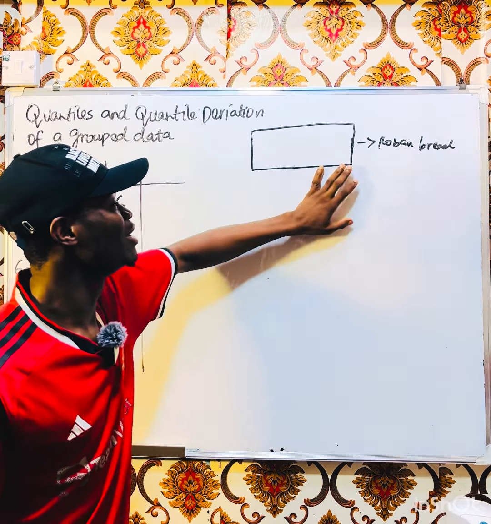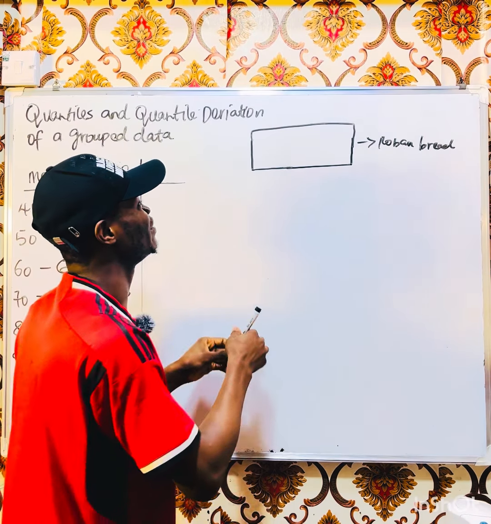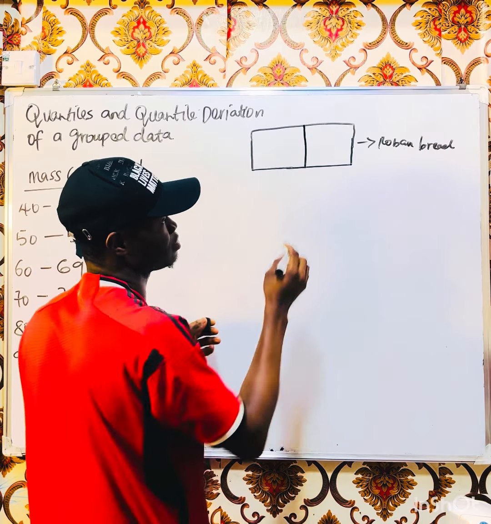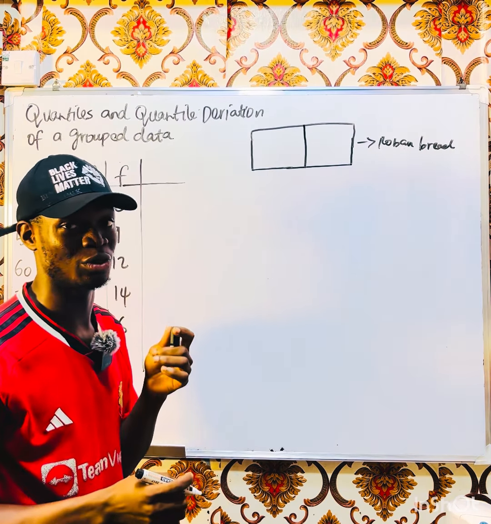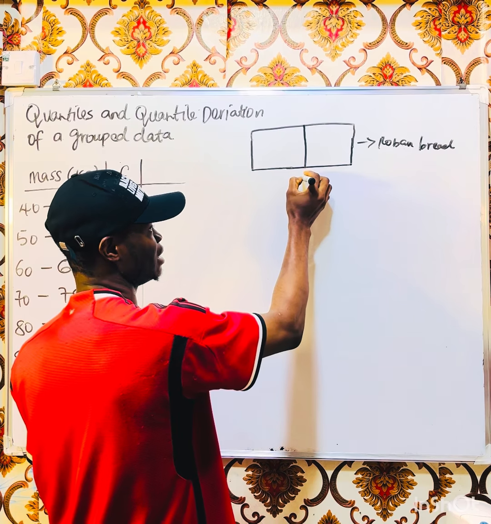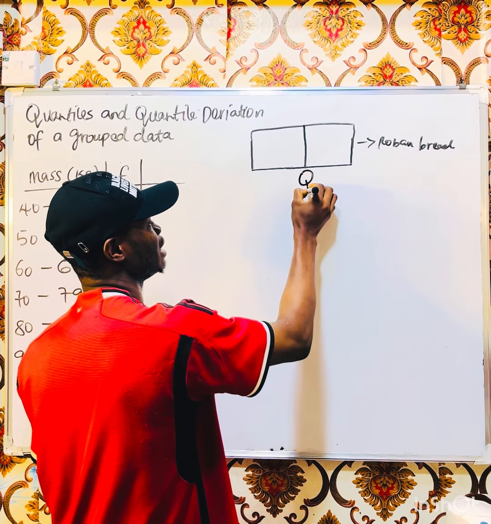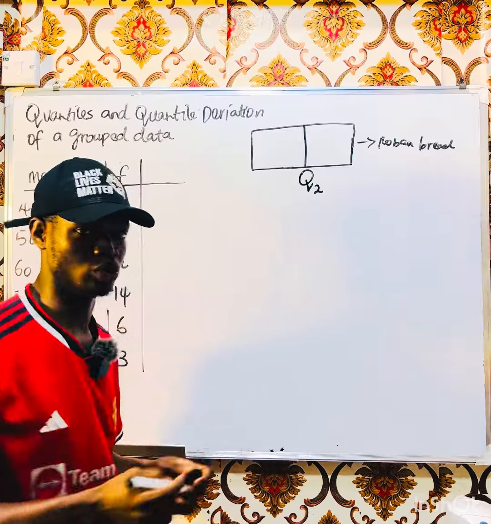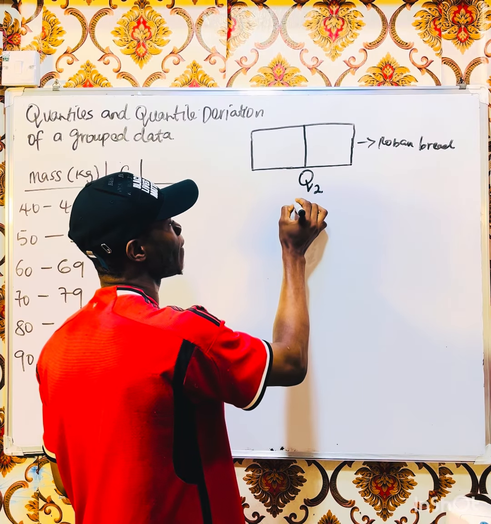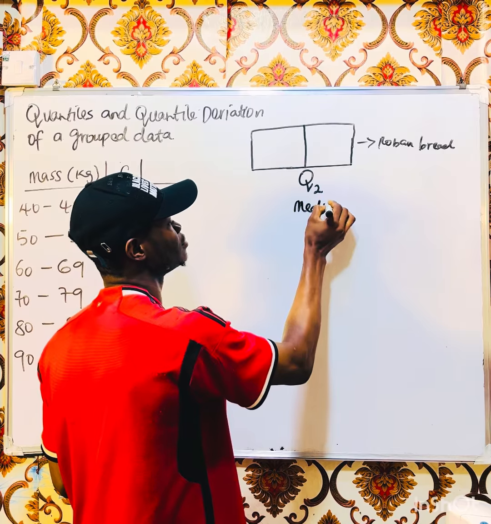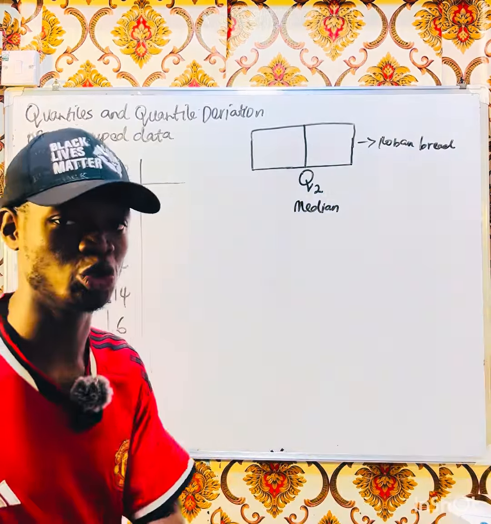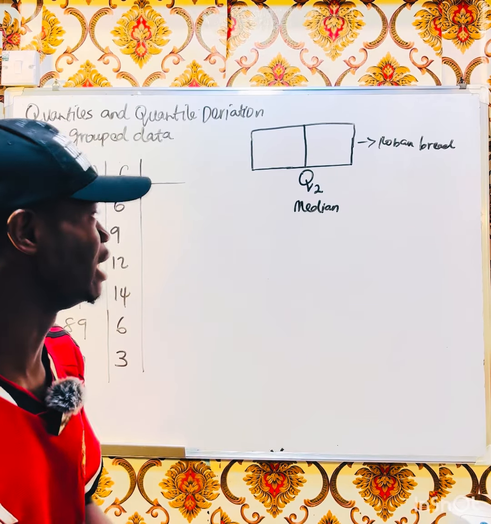Now if you have a bread like this and you divide it into two, this place is the half, which is regarded as Q2. And what is the name of this Q2? It is called the median, the center. You have divided it into two. It is called the median.